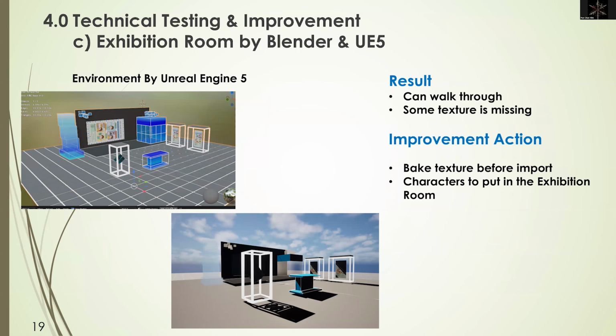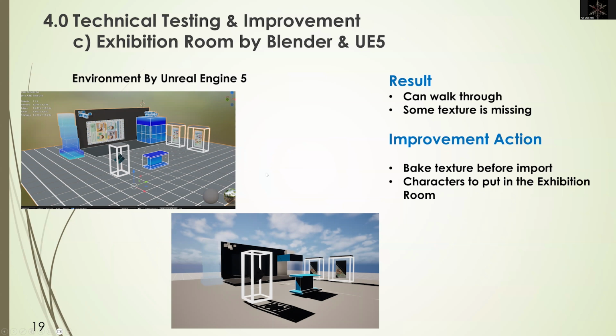And then for the showcase in UE5, I tried to import the environment into UE to see. It shows a problem that UE5 cannot directly get all the textures from Blender, especially the textures made in the Blender shading by the Principled BSDF node.